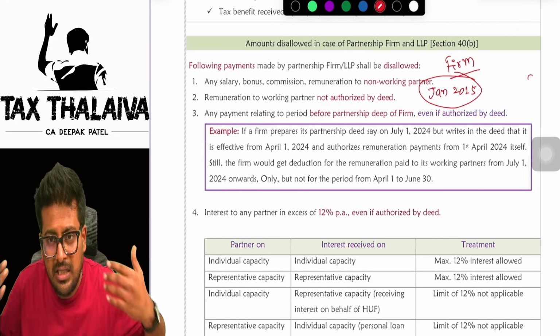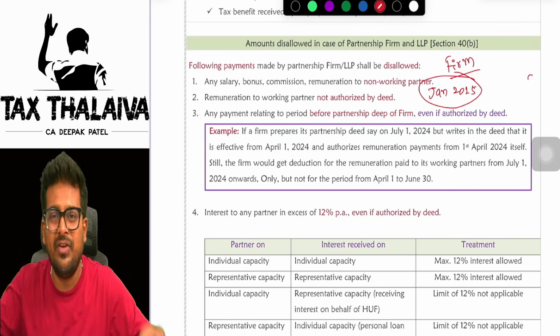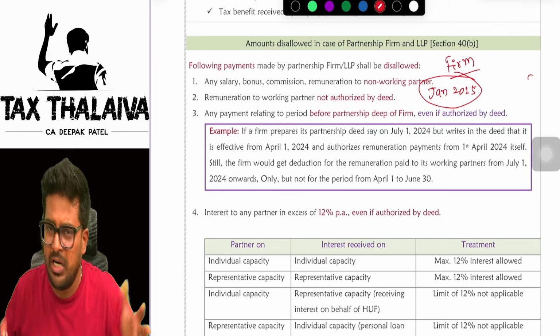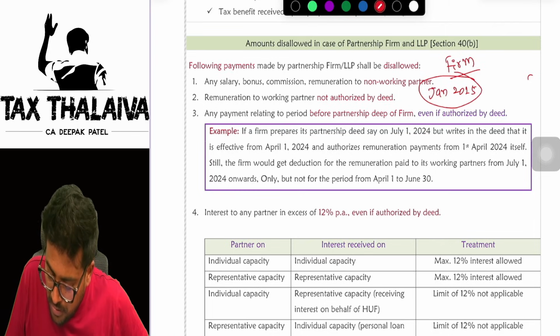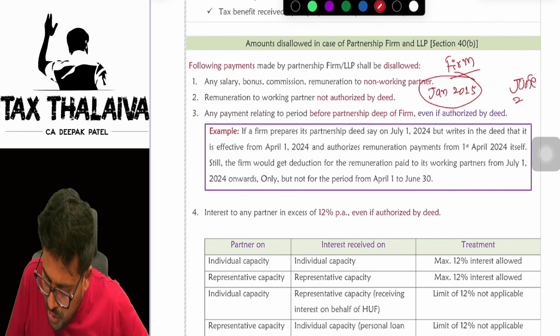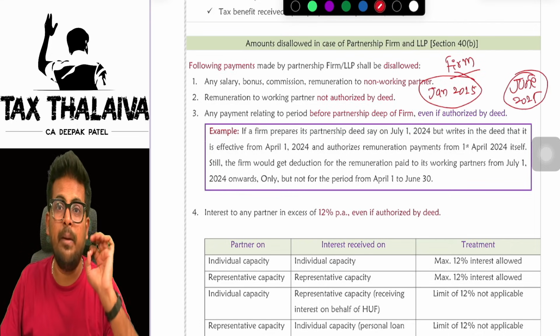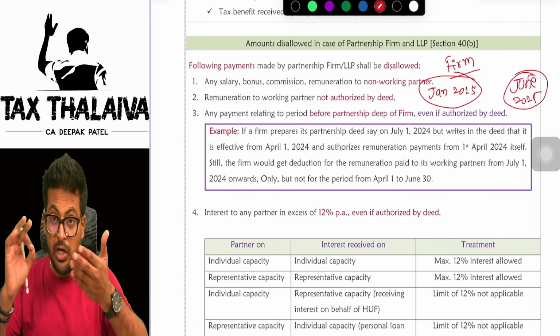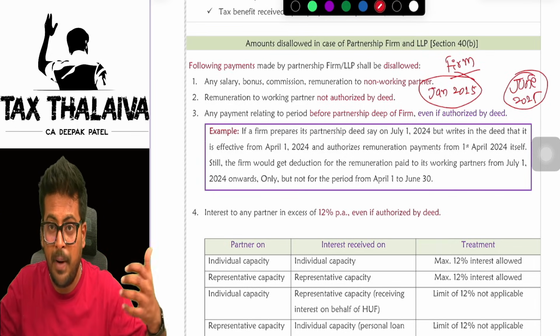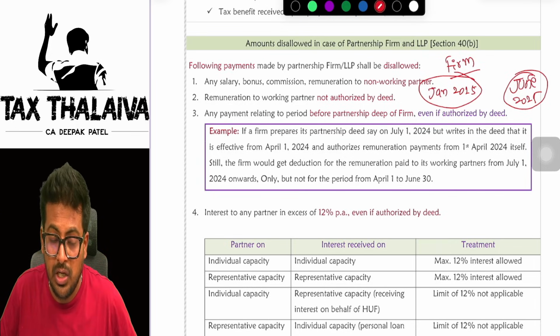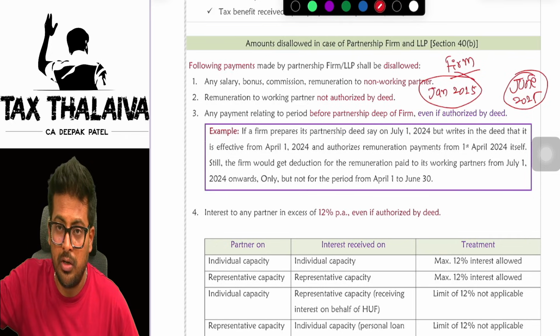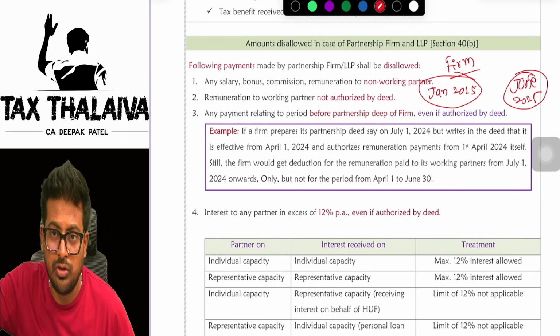But at the time of starting the partnership firm, you did not have any partnership deed at all. You did not create a deed. But in the month of June 2025, you created the partnership deed. And in that deed, all the partners are writing that partners are eligible for monthly remuneration of 10,000 rupees.